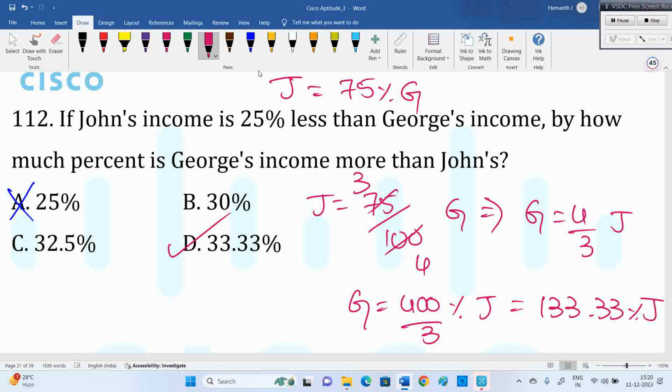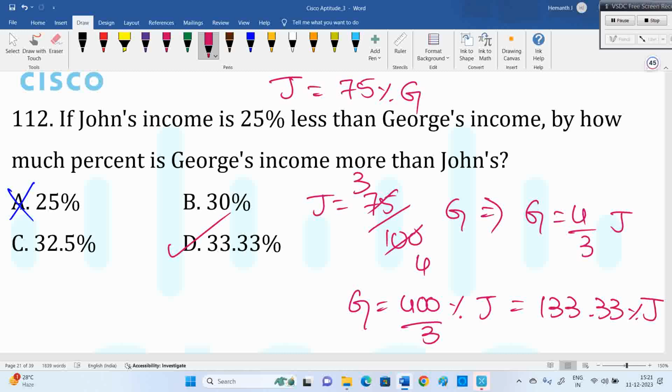Okay, so that's it. No need of formulas. Simple. It is how you are converting percentage to fraction, and fraction to percentage. Some people will do it like this: write 4 by 3 as 1 plus 1 by 3 in mind. So 1 is 100%, and I want that 1 by 3 extra. 1 by 3 as a percentage is 33.3, so I can directly put that there. That's all up to you, how you consider the question, what way you are seeing it.